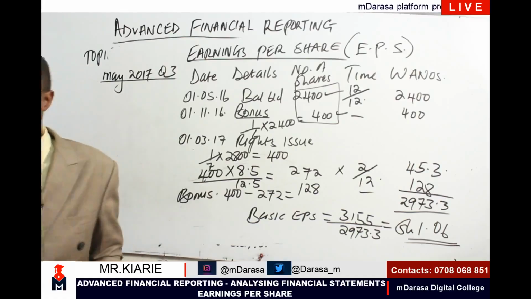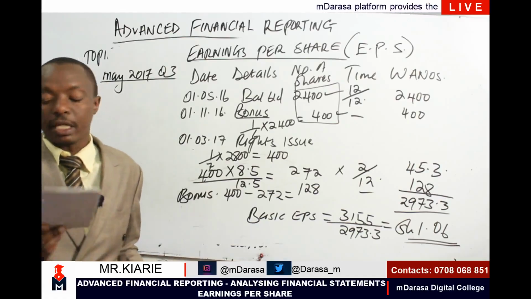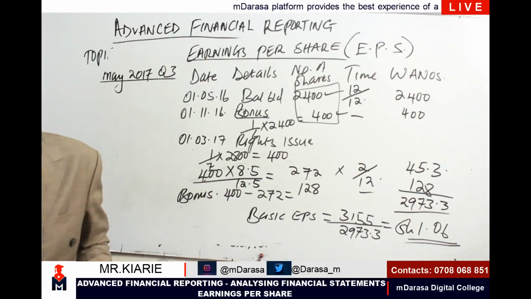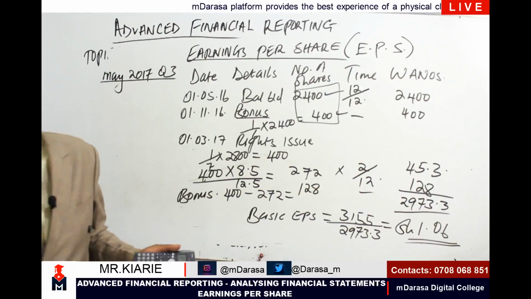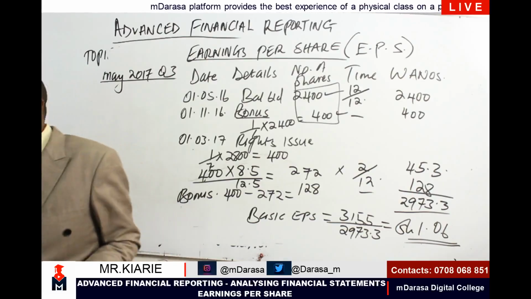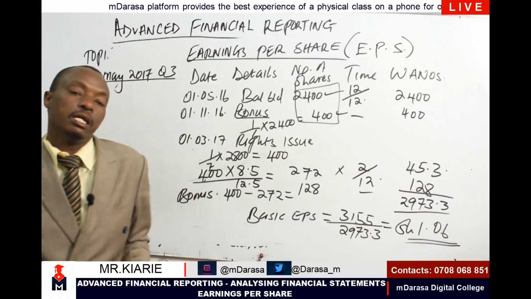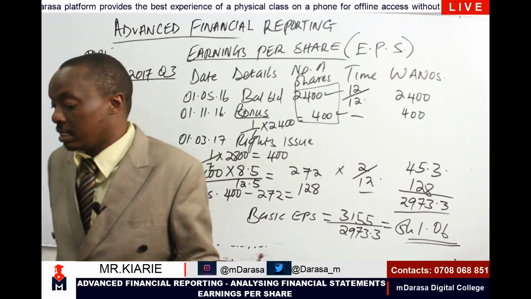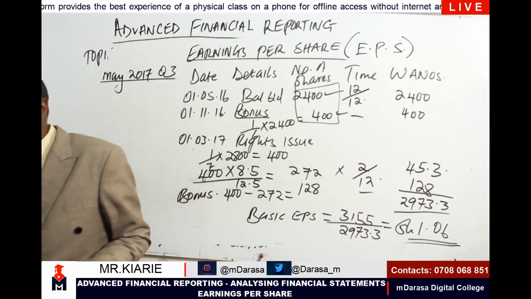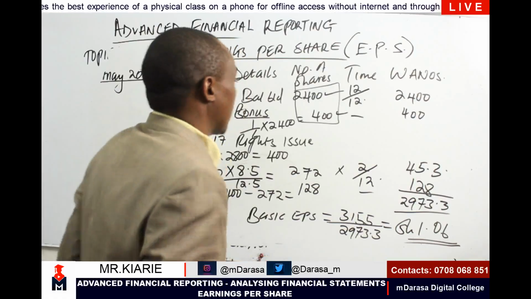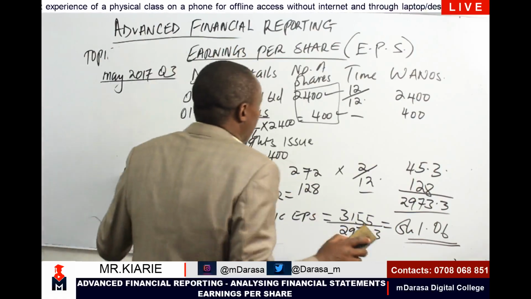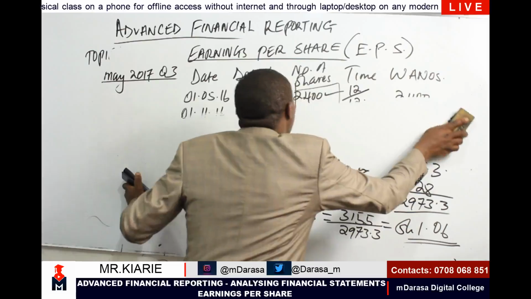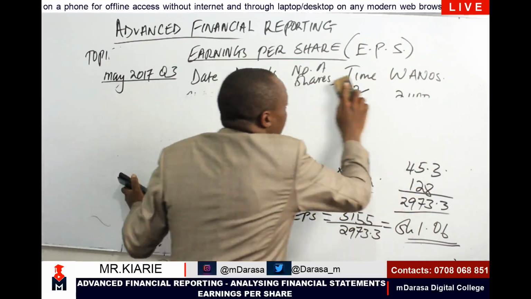Now from there we get to the other part of the question, whereby you are required to compute the diluted earnings per share. Now, to compute the diluted earnings per share, I will say basic EPS. We have just said that the diluted EPS is determined by adjusting the basic EPS. It is done by adjusting the basic EPS with the dilutive factors, or rather what we have just called potential ordinary shares.